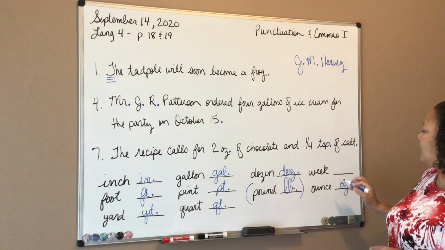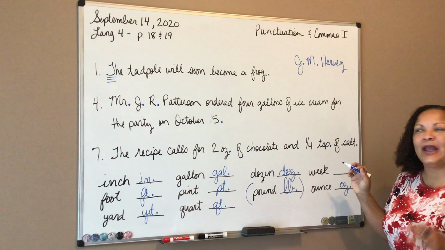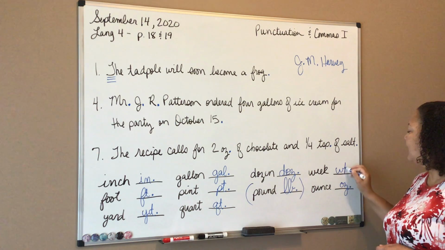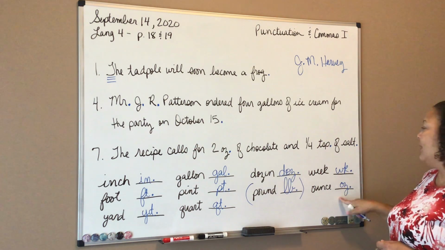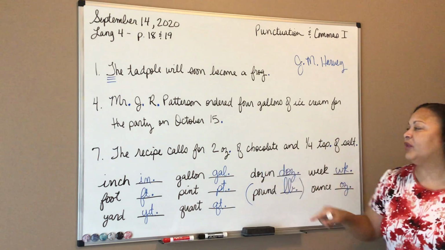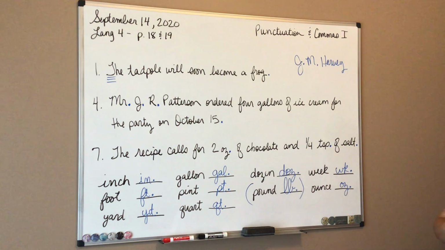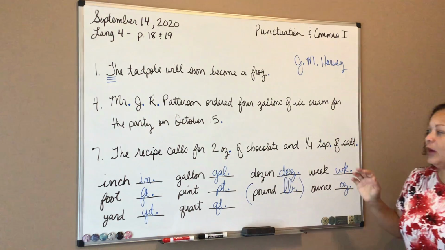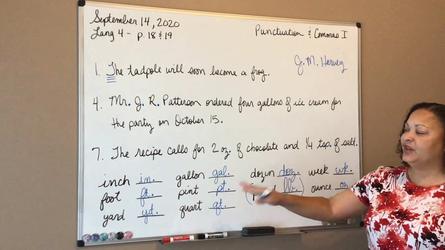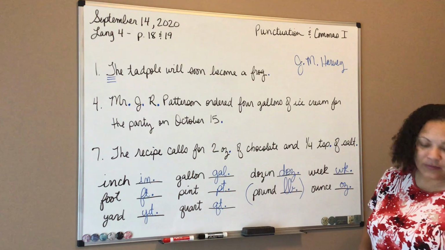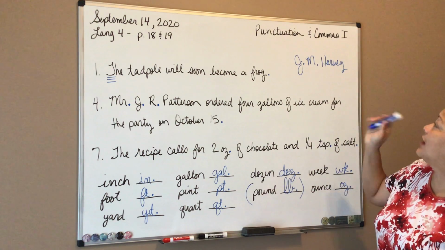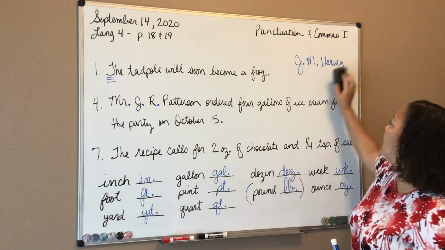And then week, when we abbreviate week, it's WK, period. And then we found that OZ was already abbreviated for us there. And so here it is, okay? So these are all of our abbreviations that we'll use for different measurements here. So let's move on to commas. Okay, we're going to move on to commas real quick.